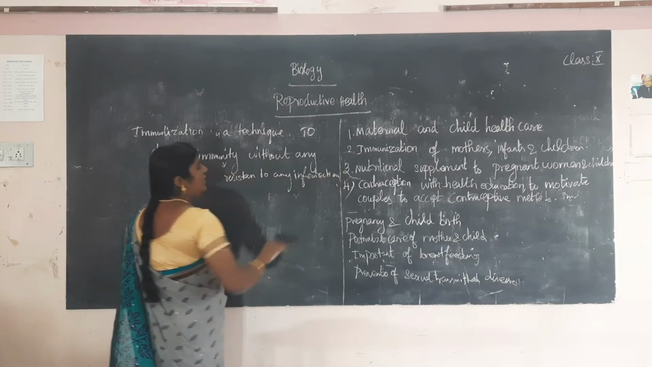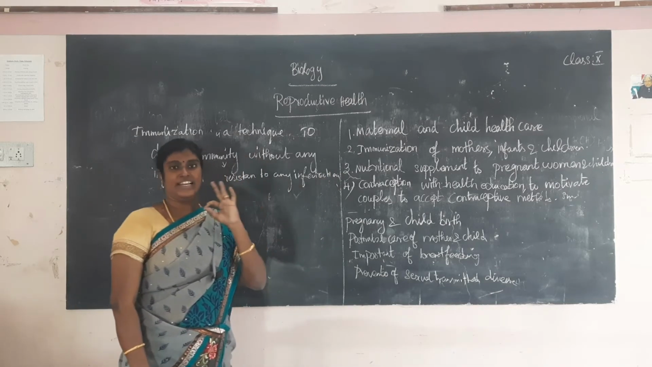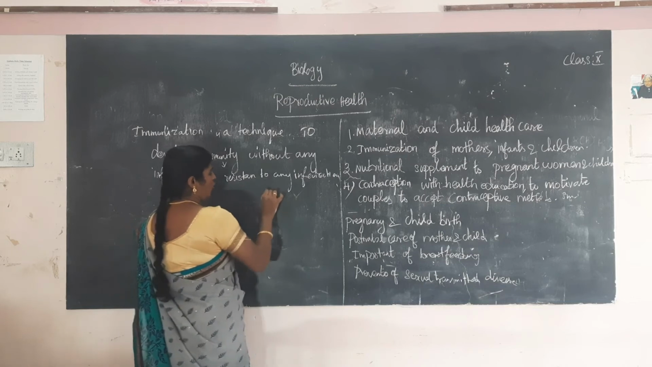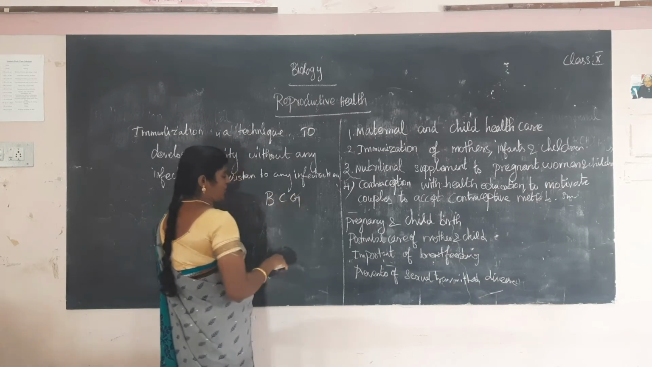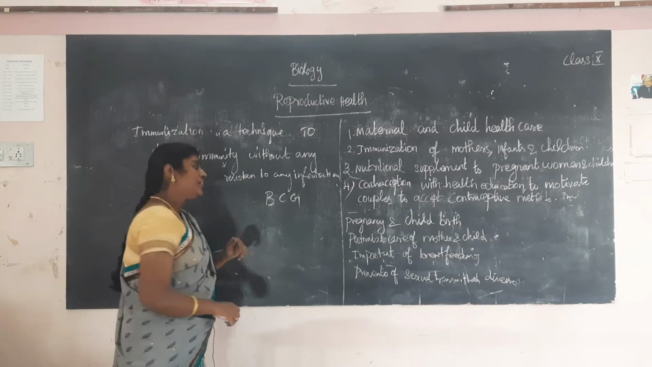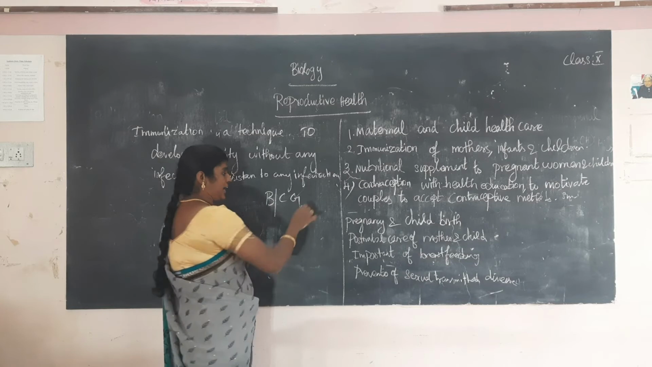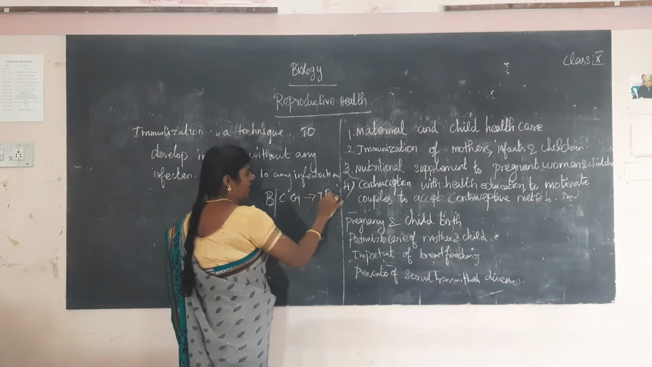For example, the first vaccine, given on the first day, is the BCG vaccine. What is BCG? BCG means Bacillus Calmette-Guérin. The B stands for bacillus, a type of bacterial vaccine. It is against the disease TB. What is TB? Tuberculosis.